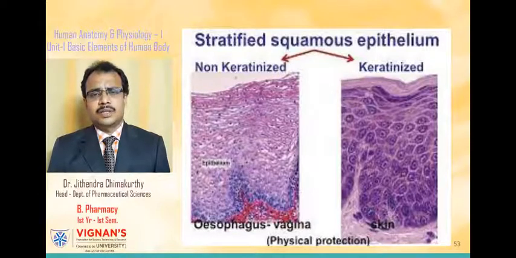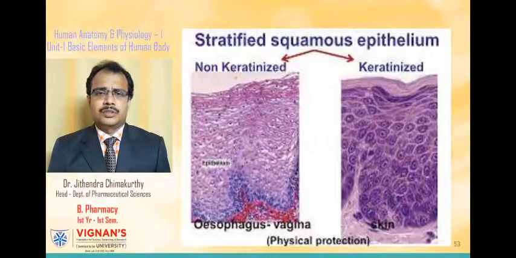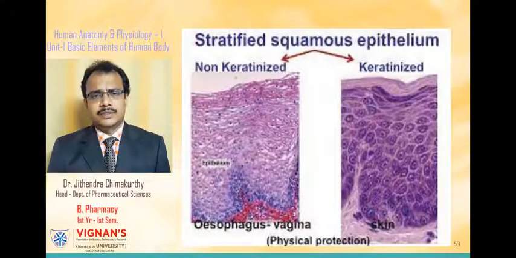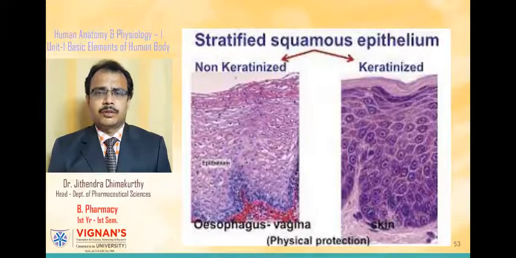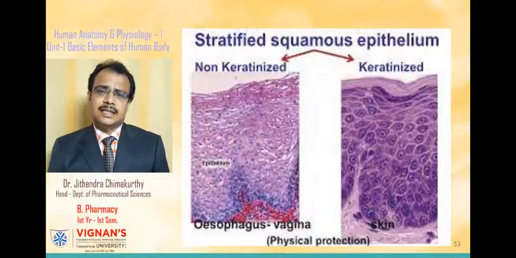The superficial layers are continuously shed away so that those cells which are pushed from the basal areas move upwards. The keratin present in the cells forms a tough and protective waterproof layer and prevents the drying of the cells which lie underneath.